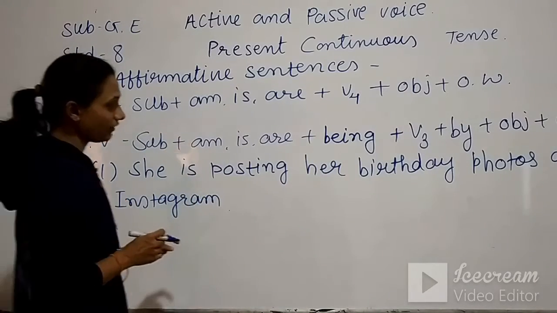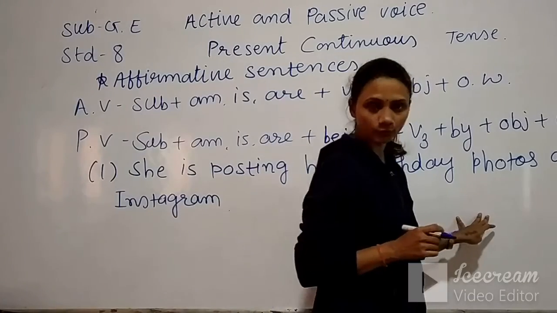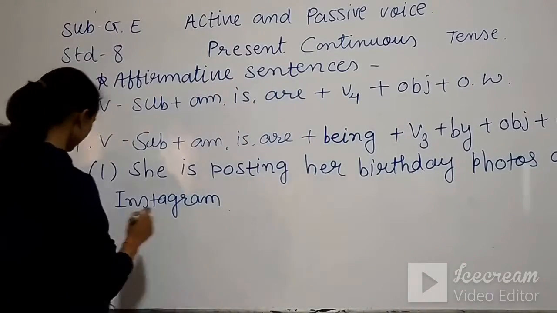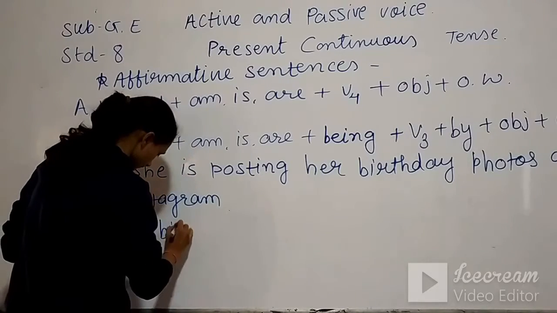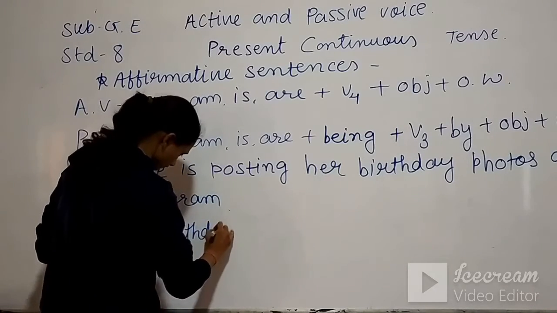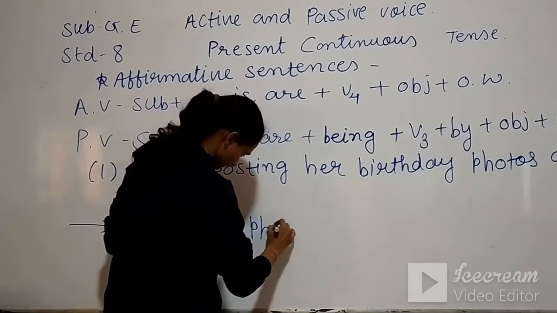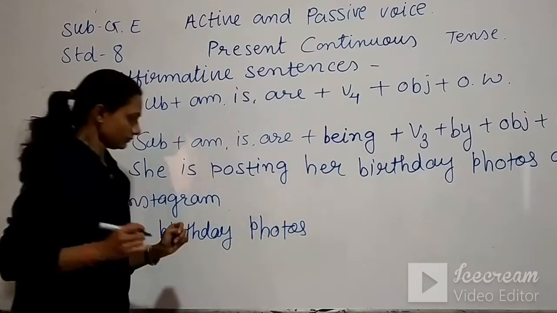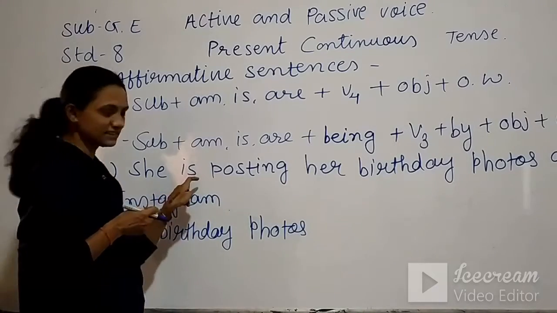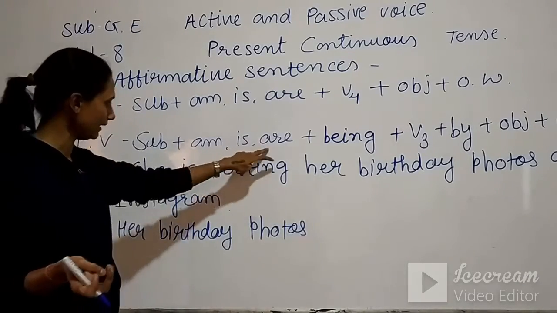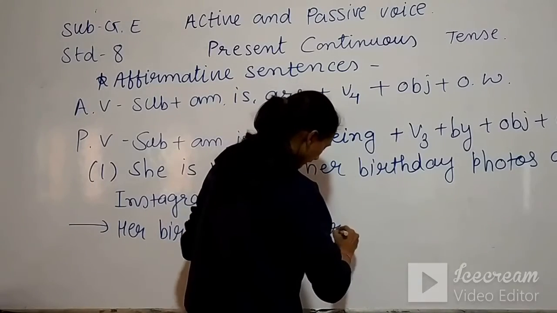Okay, so here our object is her birthday photos. That will come here. Now see students, here we have a plural form. So here is will be replaced by are. That's why we will use are.